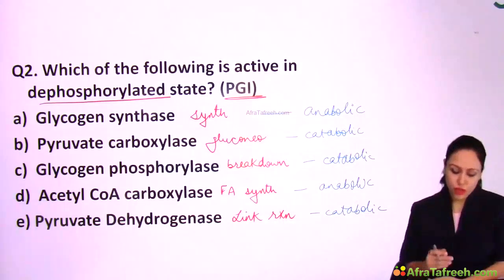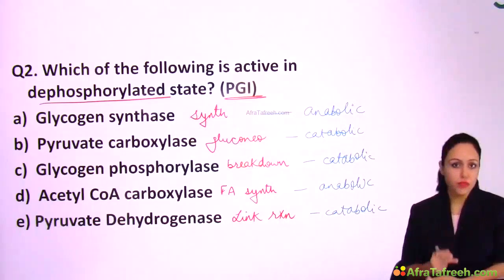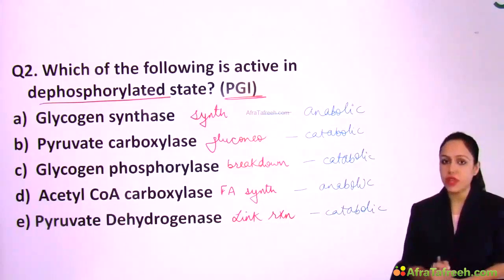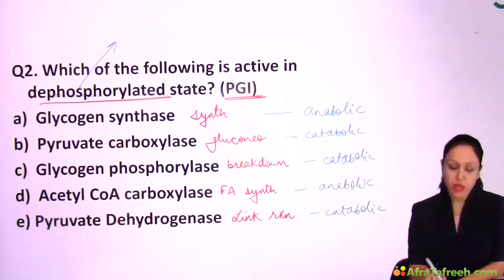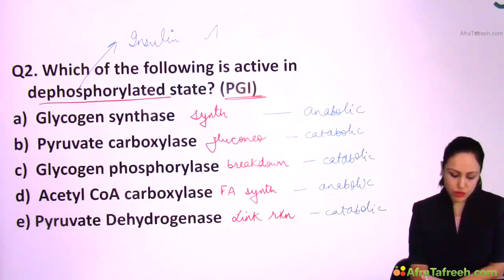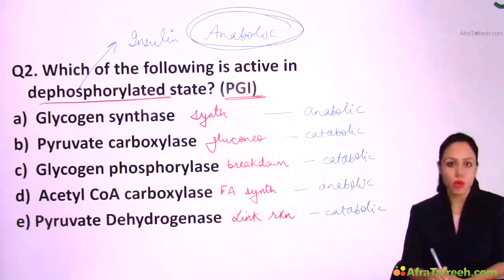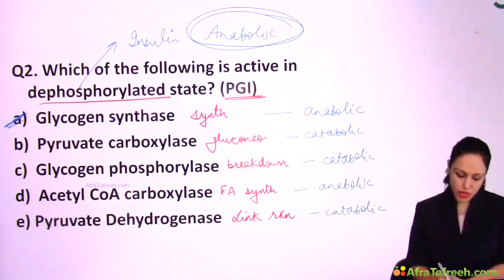Now let's see the question. Which of the following is active in dephosphorylated state? It is a PGI type question, so multiple options are correct here. Dephosphorylated state means which hormone? Insulin hormone. Insulin means anabolic. So you just have to mark which is anabolic here. So answer A and D.